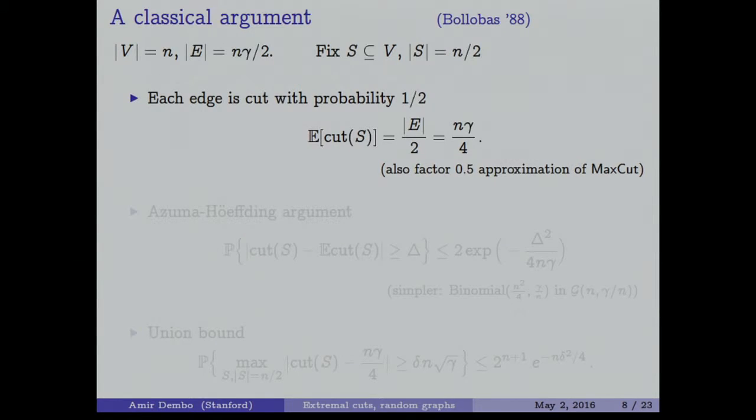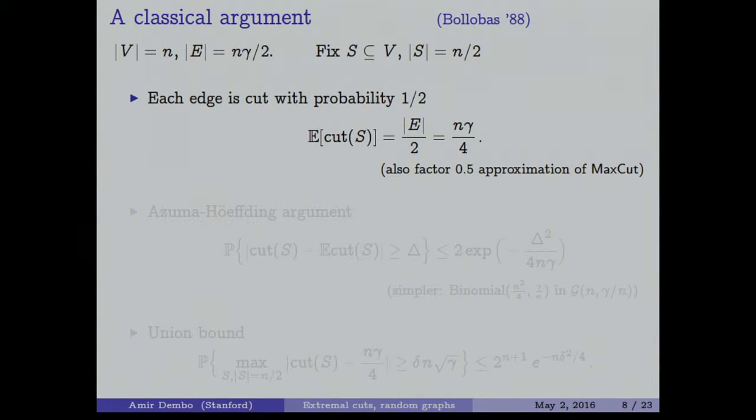Our graph is random, so we can fix the cut first and then decide on the graph. Why not? If we do that, each edge is going to appear in our cut with probability 1/2. If it is an edge between S and the complement of S, it will appear. If not, it will not appear. So the expected value of the cut width for this particular choice of S is simply going to be the number of edges divided by 2, or n gamma over 4.